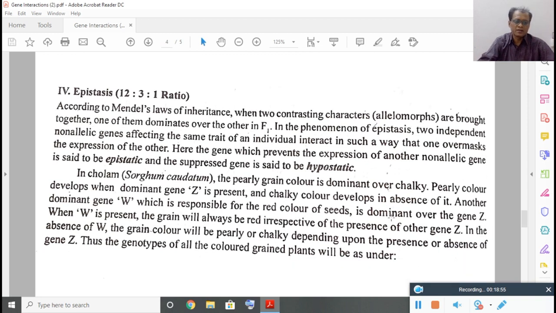So you can understand easily by taking a variety of sorghum caudatum. Pearly grain color is dominant over chalky, that means white. Pearly color develops when the dominant gene Z is present. So chalky or white color develops in the absence of capital Z. Another dominant gene is there, that is W, which is responsible for the red color. But this W is dominant over the Z. See, when W is present, this Z will not work.